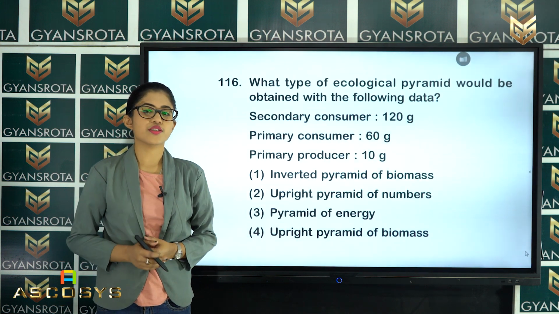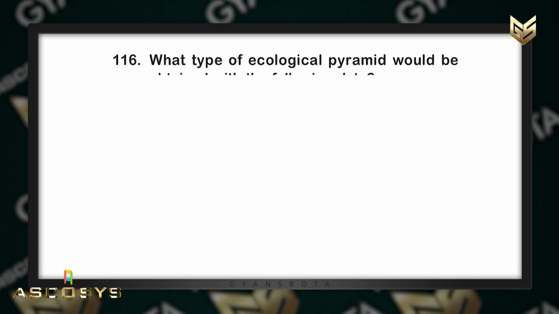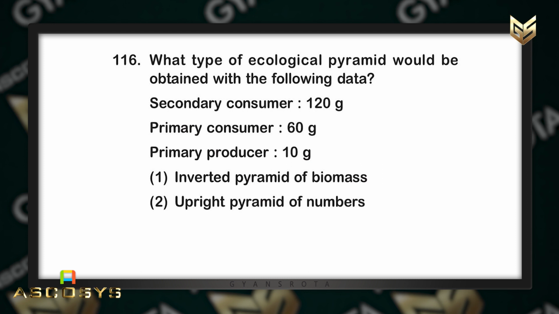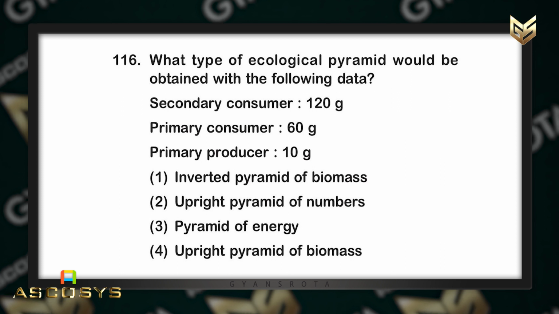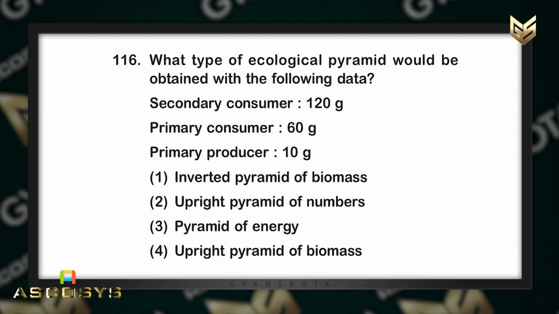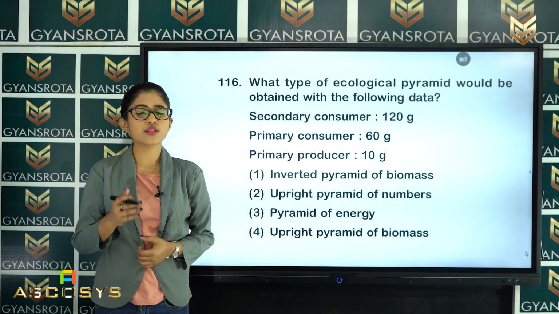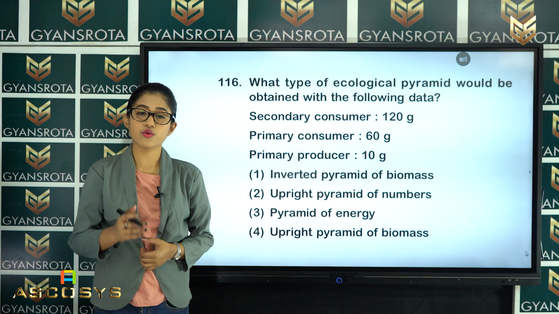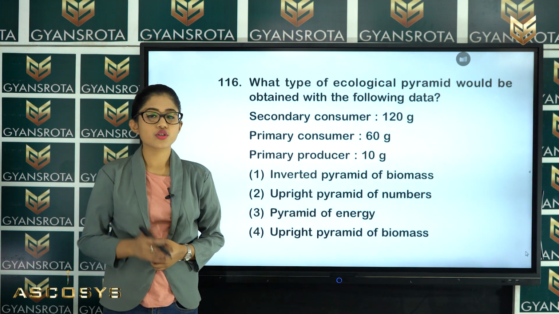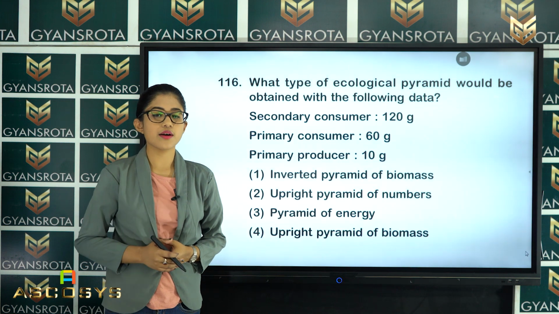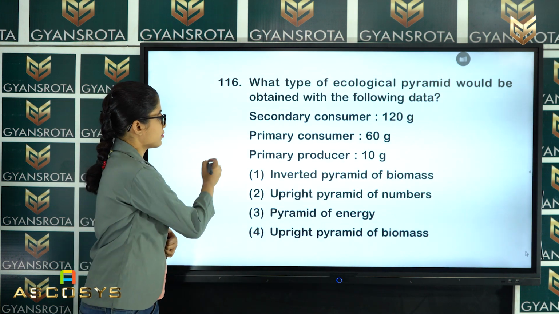In the next question, as you can see here, what type of ecological pyramid would be obtained with the following data? Secondary consumer, that is 120 gram, then primary consumer, that is 60 gram, and the primary producer is 10 gram. This question comes from the chapter Ecosystem, and you know how the trophic levels are arranged. So if you arrange this data, what will you observe?